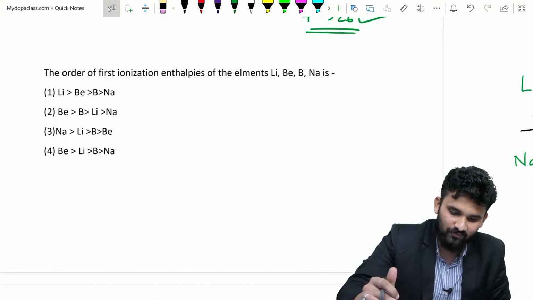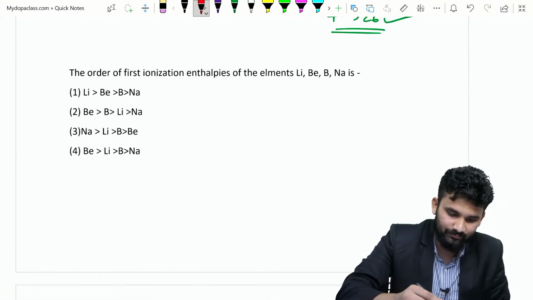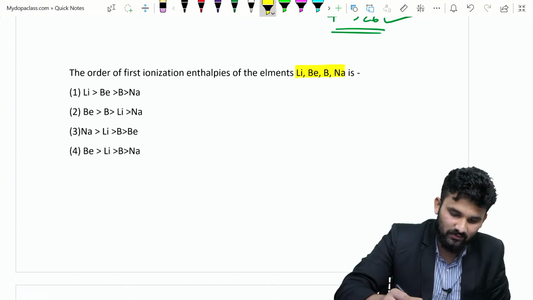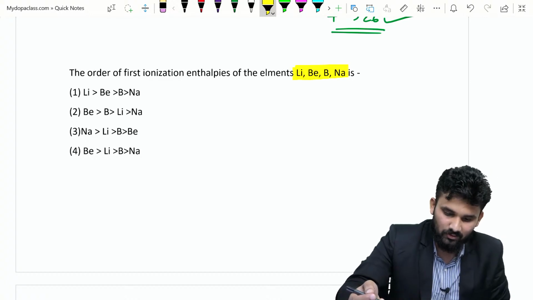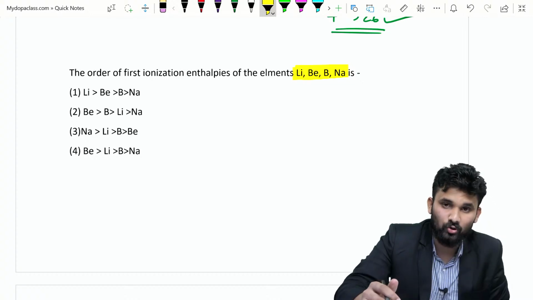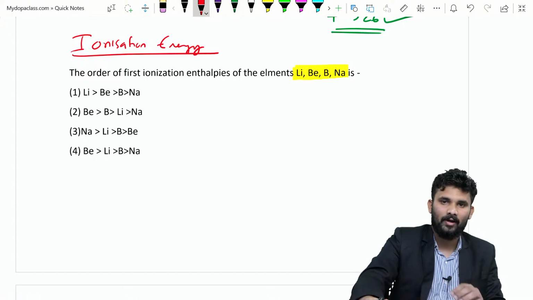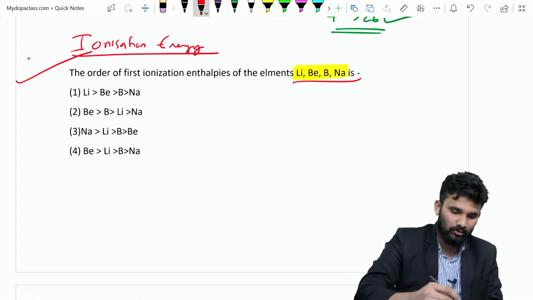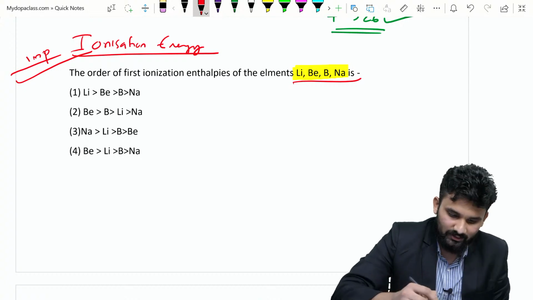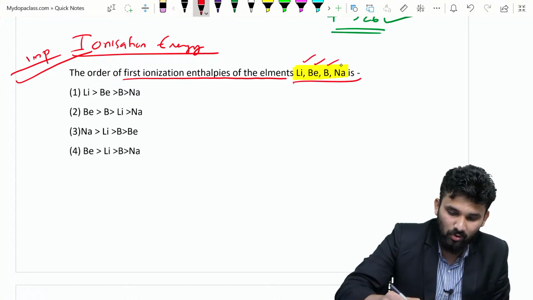Next is the order of first ionization enthalpies of lithium, beryllium, boron, sodium. This is a question based on the topic of ionization energy. This is also a very important question, and it asks for the order of first ionization enthalpies of the elements lithium, beryllium, boron and sodium.